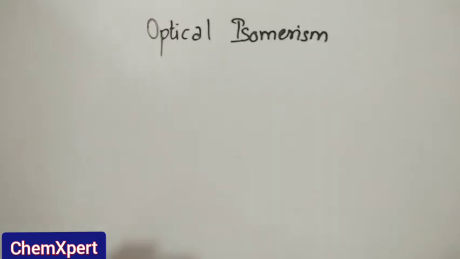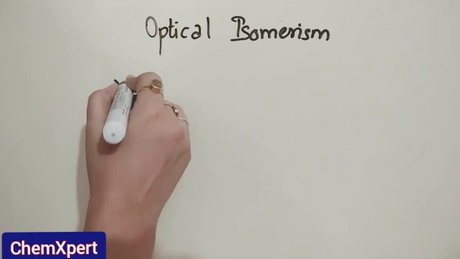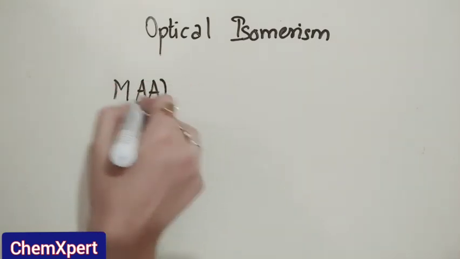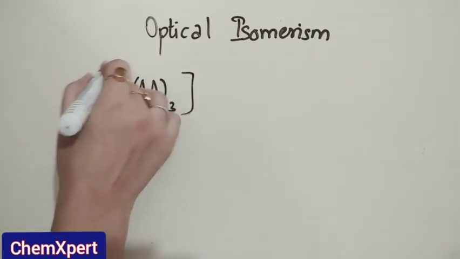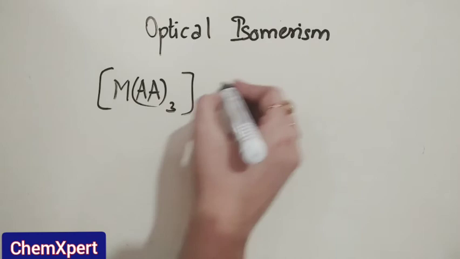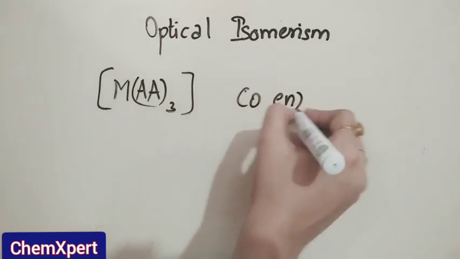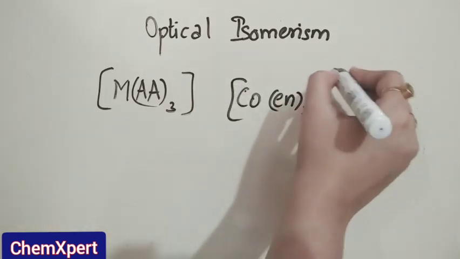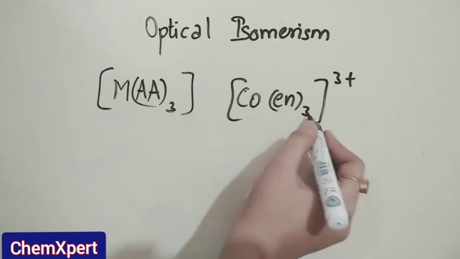Now next is the point, most of the time this question is important in the examination: draw the optical isomer of MAA3 type. Now MAA3 type means Co(en)3 3+. So the coordination number will be 6 because en is a bidentate ligand.